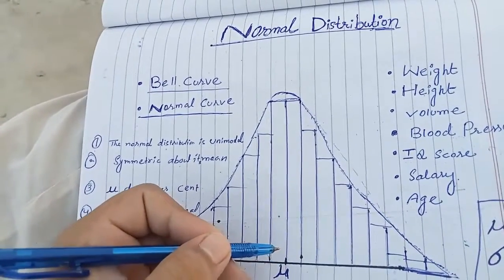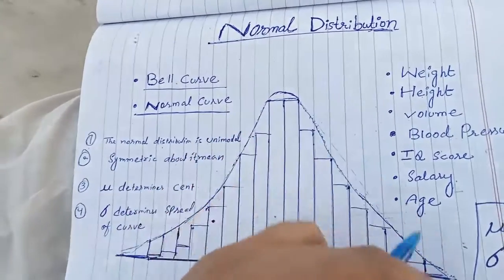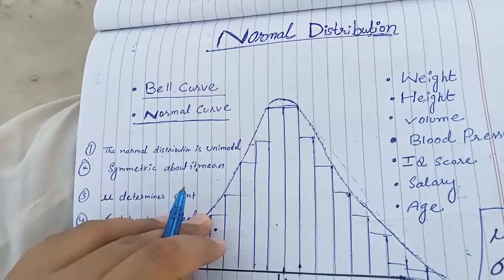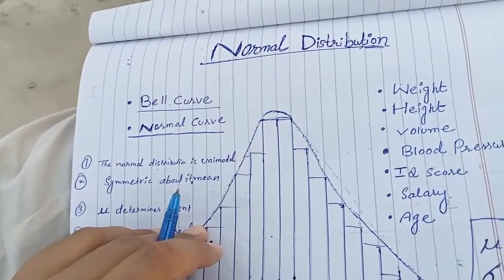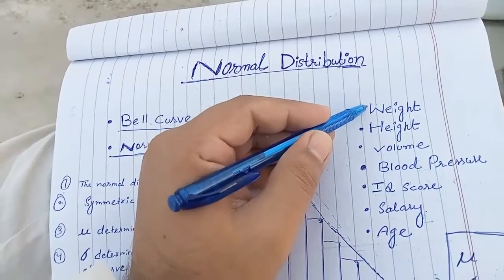Many kinds of data follow this kind of distribution, which is the reason it is mostly used in statistics and research.